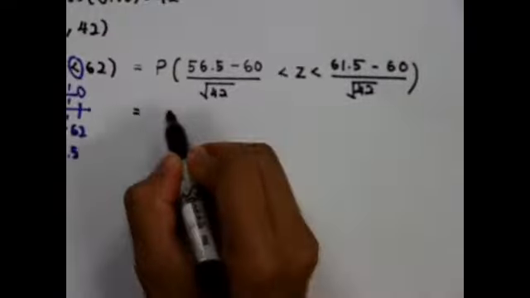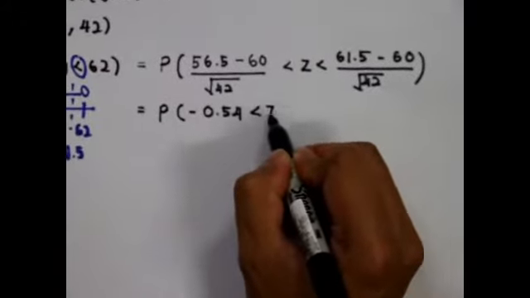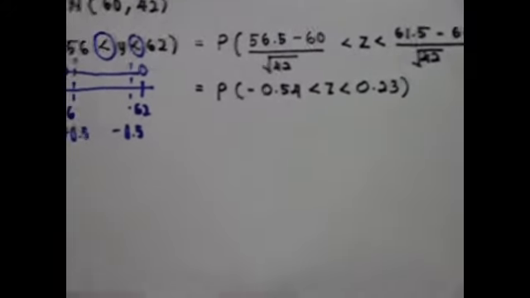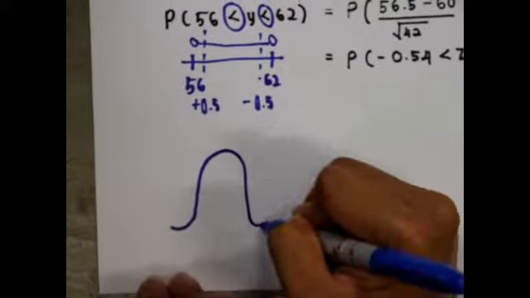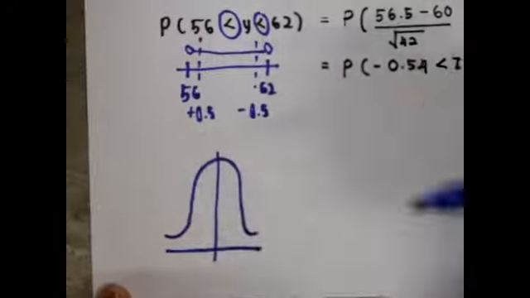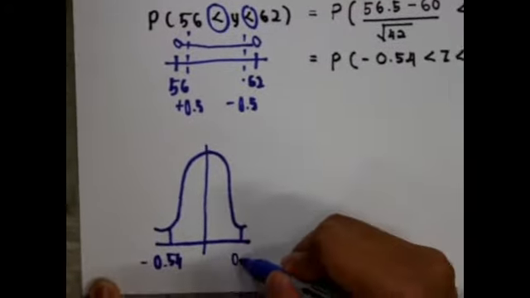We will move on with our next step. We take 56.5 minus our mean, which is 60, over the square root of 42, which is our standard deviation. And on the other side, we take 61.5 minus 60 over the square root of 42.